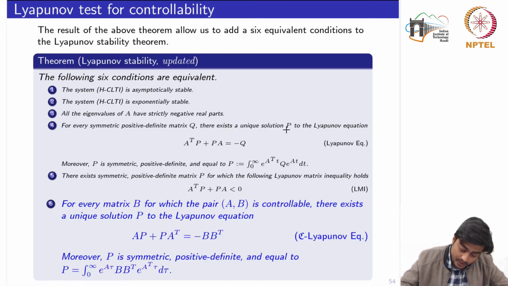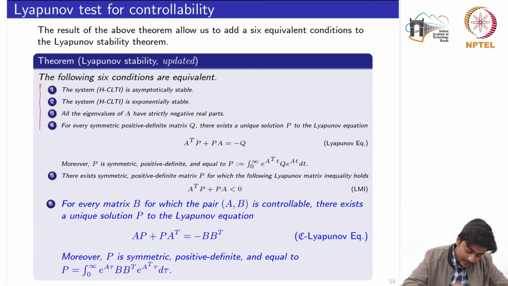For a given Q, P is a positive definite unique solution to this Lyapunov equation, which we meant by the previously studied Lyapunov equation. And the fifth statement, that this matrix is negative definite. Now we have added this sixth statement, which also includes the controllability.